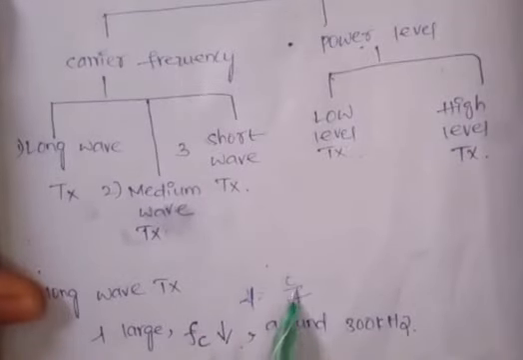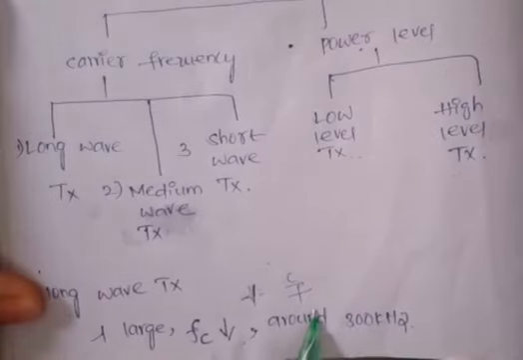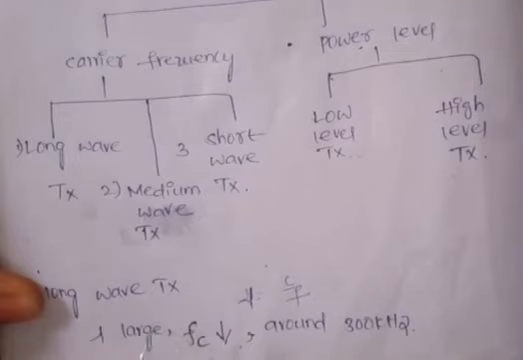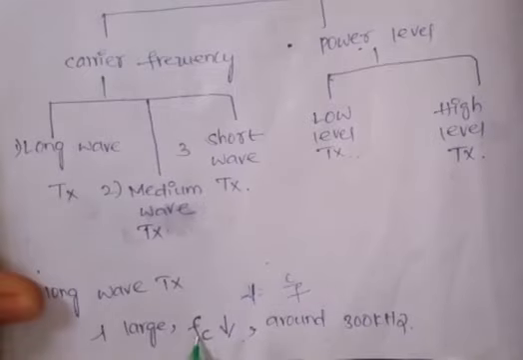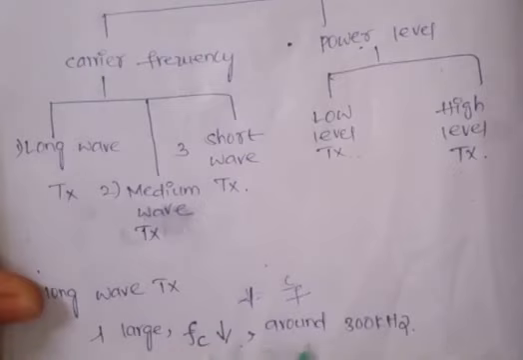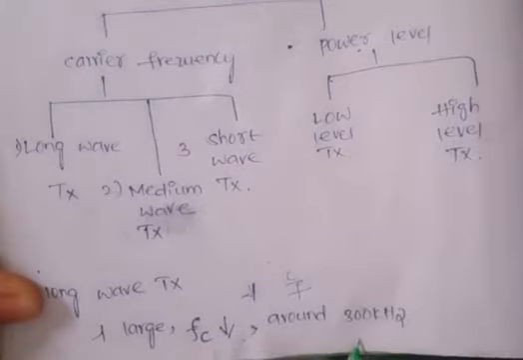As we know the formula, lambda is equal to c by f. As lambda is high, f is low. So in the long wave transmitter, the wavelength of the wave is very large and the carrier frequency is very low, around 300 kilohertz.